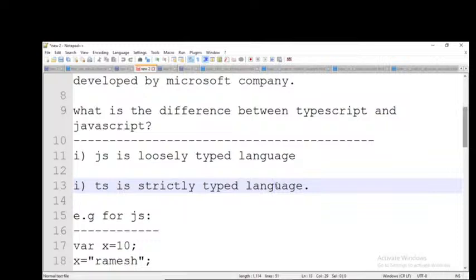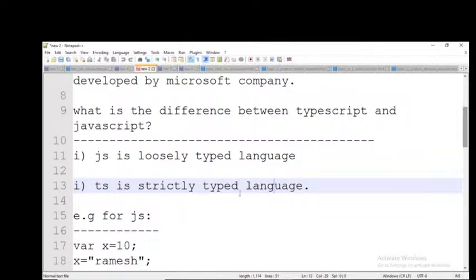Whenever you want to work with the data, we need to assign the data to a variable. In any language, we need to assign the data to a variable. In loosely typed languages, there is no need to tell what type of data the variable should accept. But in strictly typed languages, we always need to tell what type of data it should accept.